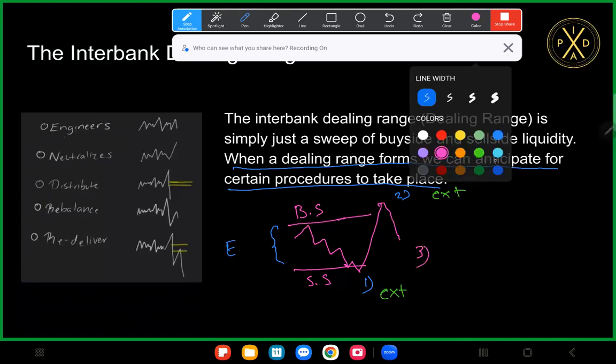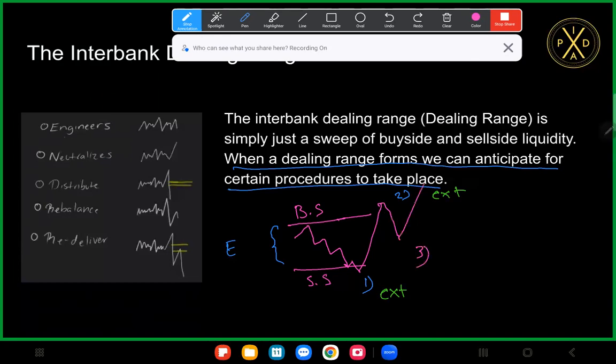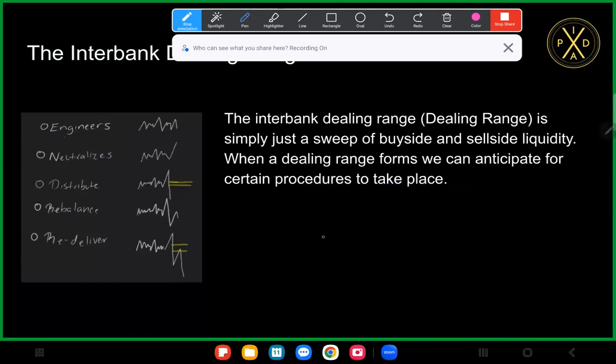And then from there, we need to go higher and redeliver, right? So this is a standard operating procedure for when an intrabank dealing range forms. Now, you might be wondering, what happens if we don't get that? Well, there are 2 types of dealing ranges. There's a type 1 dealing range, which I just showed you, and there's also a type 2. We won't go over type 2 today, but this is the standard operating procedure we would go by when we see a type 1 dealing range.